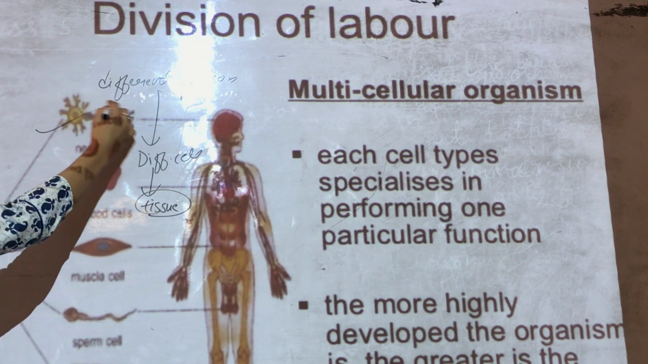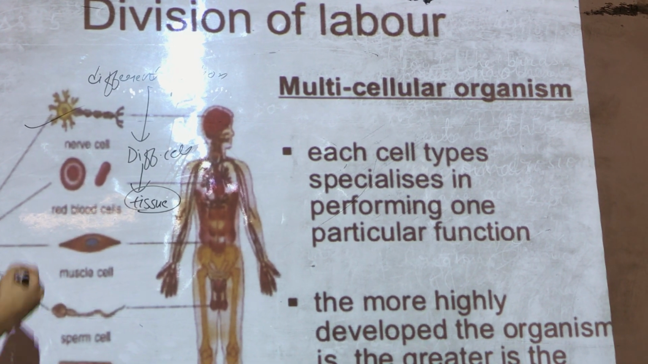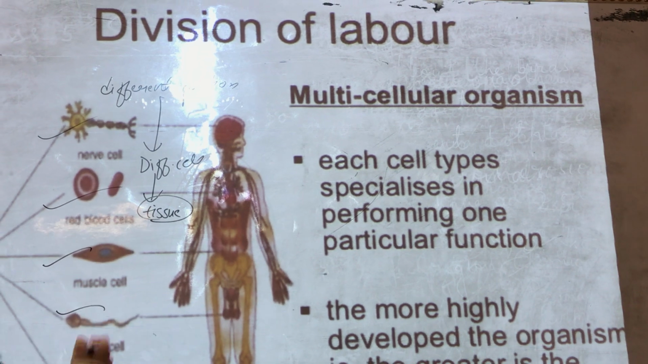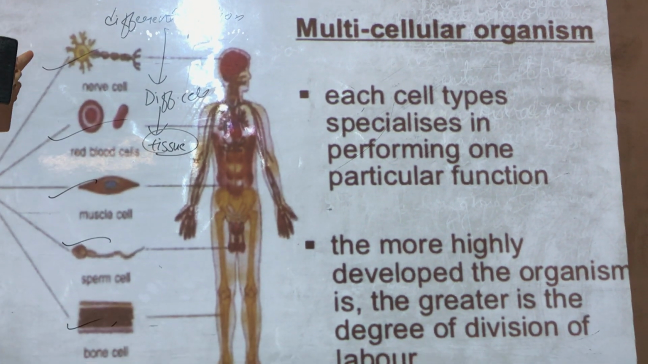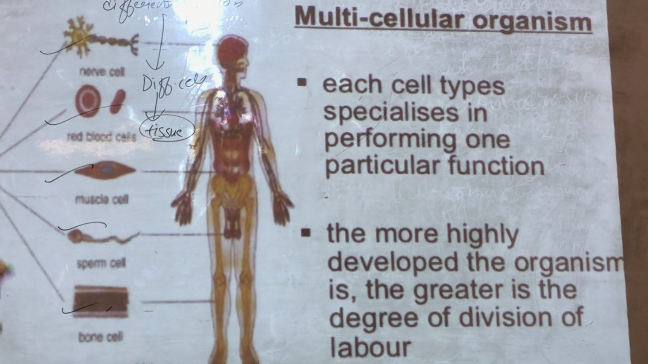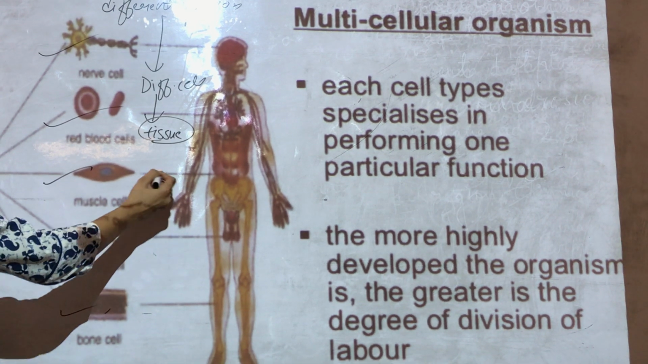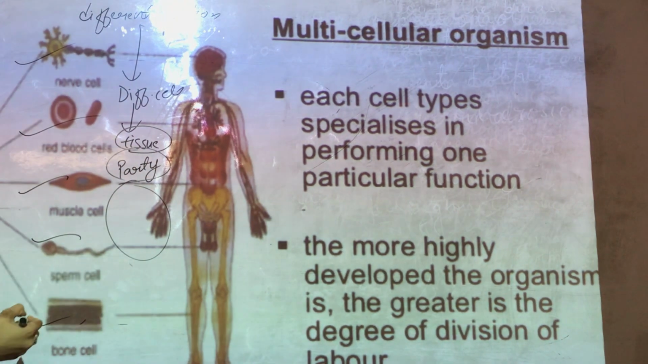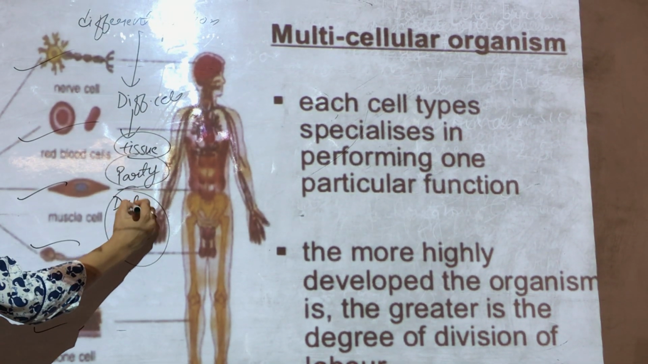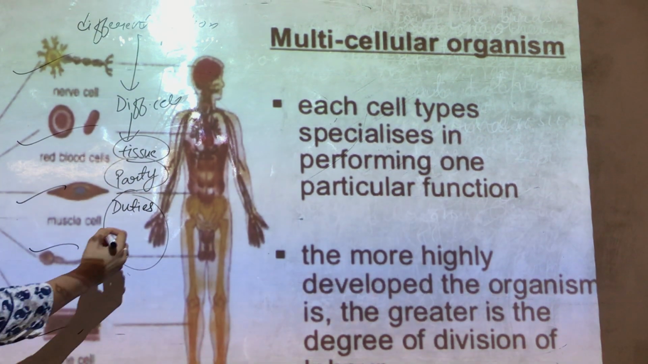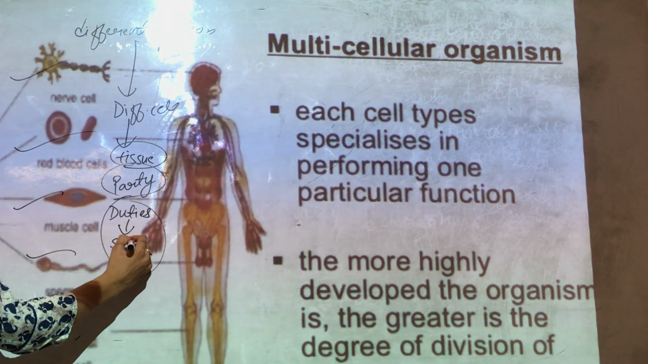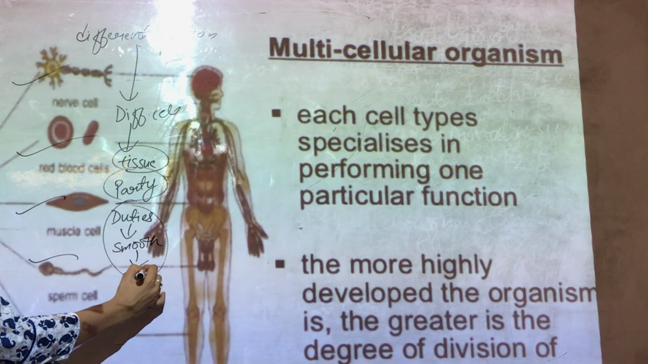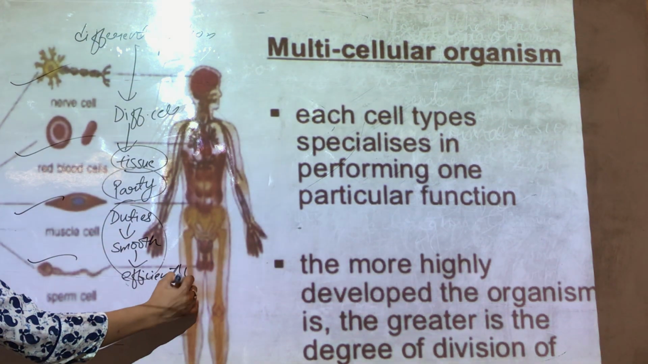For example, a nerve cell is assigned for different work. Red blood cells are assigned for different work. Muscle cell, sperm cell, bone cell. These different cells are doing different work. For example, if there is some party in your home, what will happen? You divide the duties so that there is smooth functioning, and the work is done efficiently and properly.